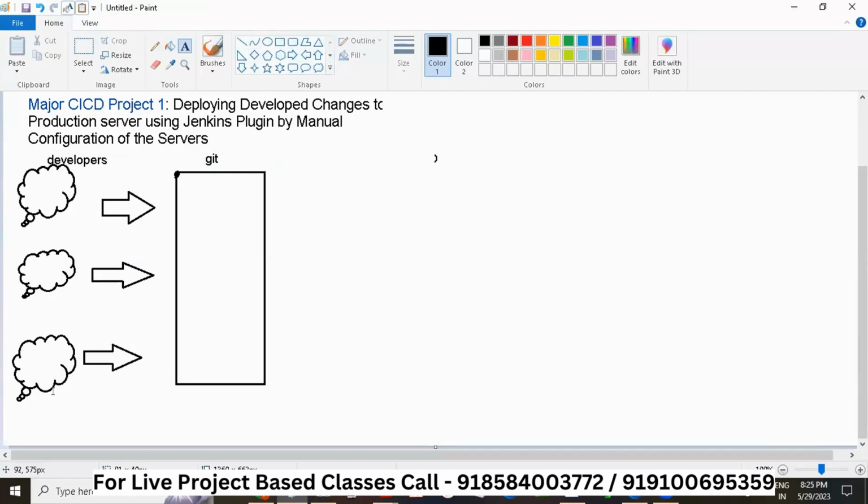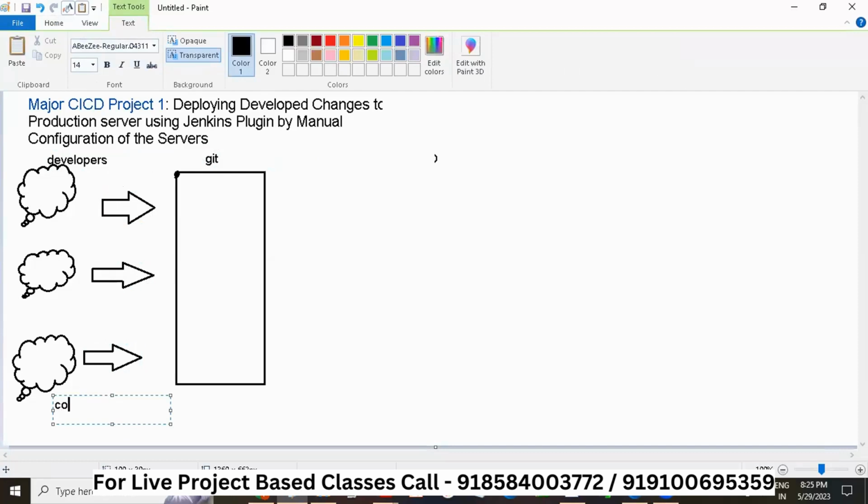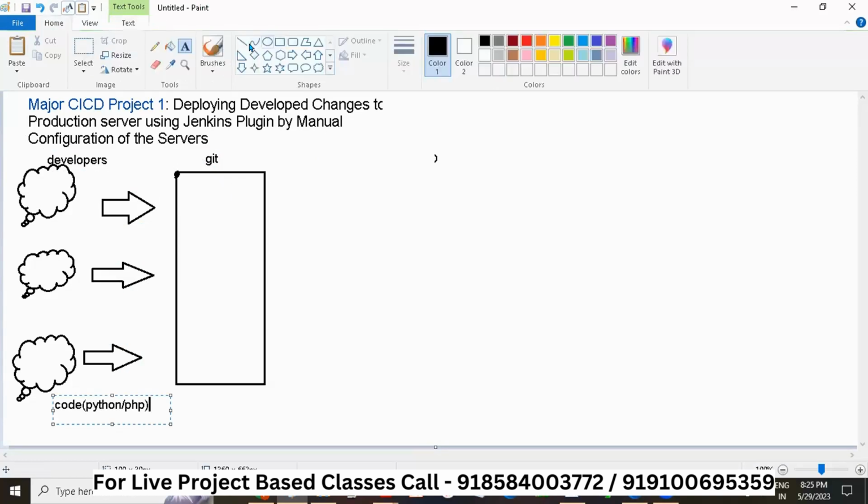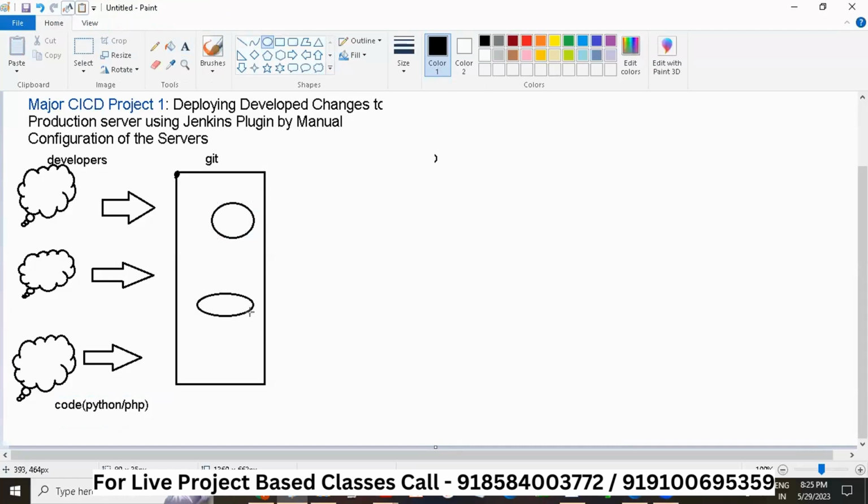They are writing the code here, which may be in Python, or they can write in any language. So this code is pushed here in the Git.